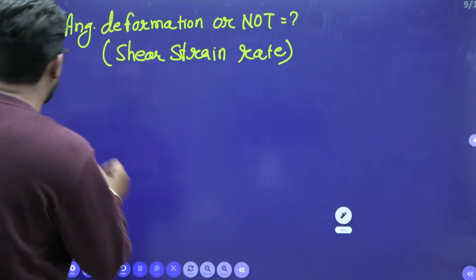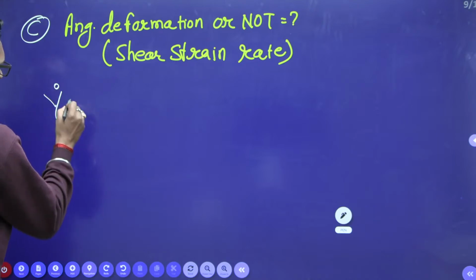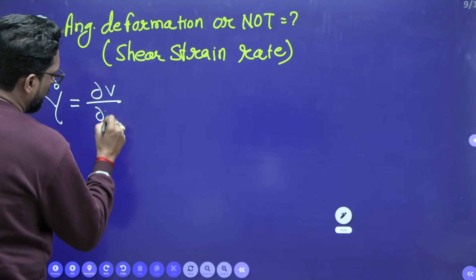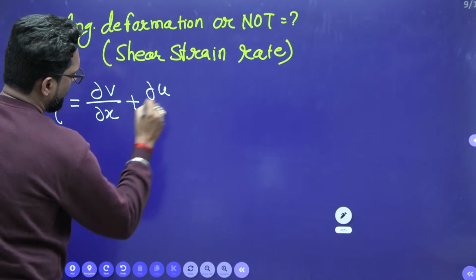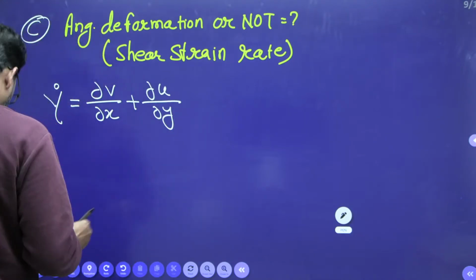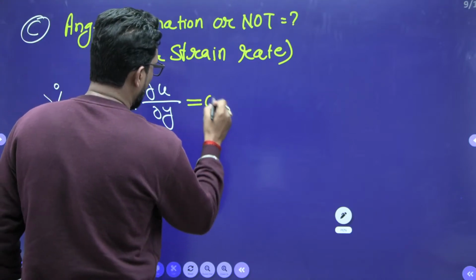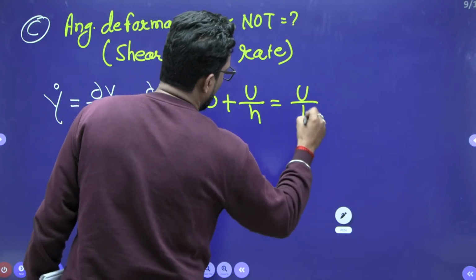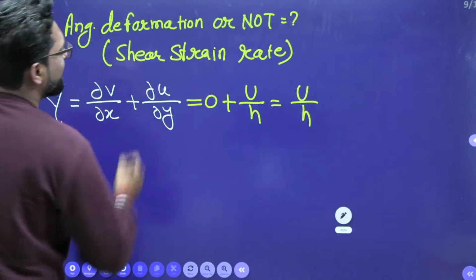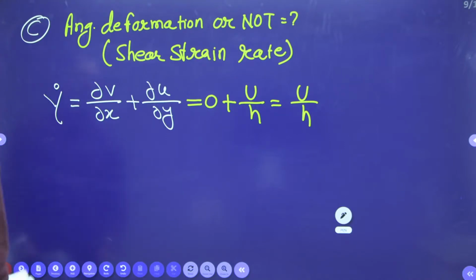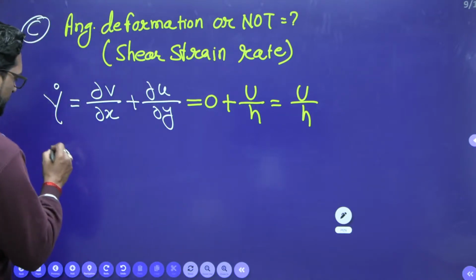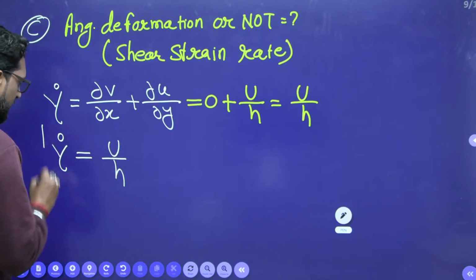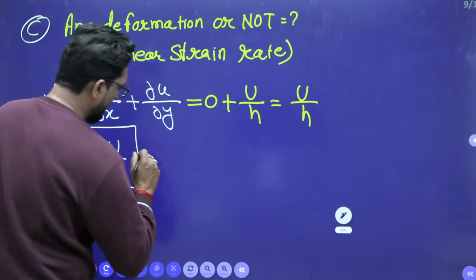What is the shear strain rate? Gamma is dou V by dou X plus dou U by dou Y. So dou V by dou X is 0. Dou U by dou Y is U by H. So this is your U by H. So beta, there must be a shear strain rate. That means this is not 0, it is U by H. That means there must be an angular deformation.